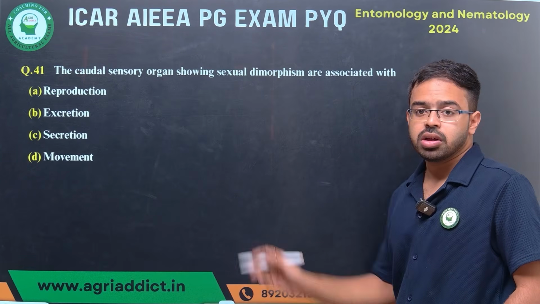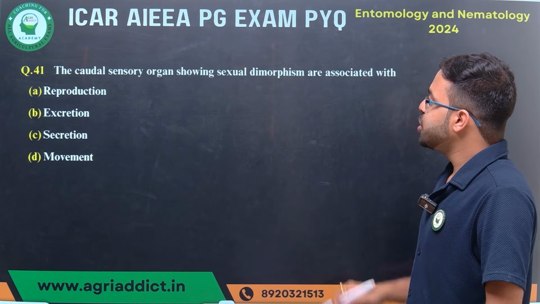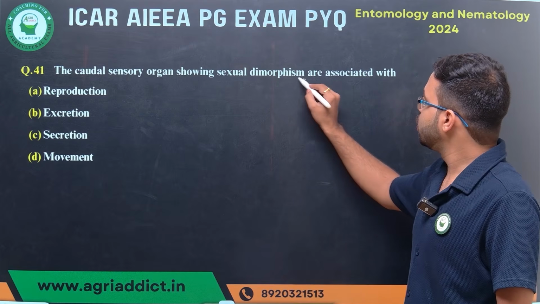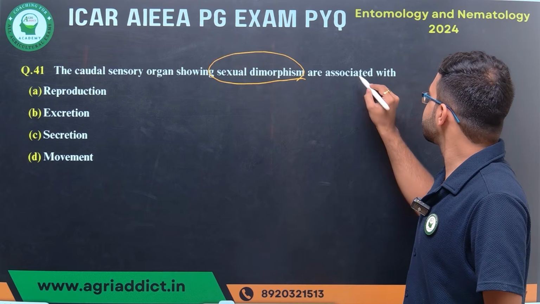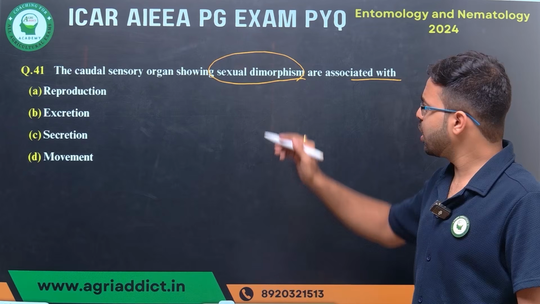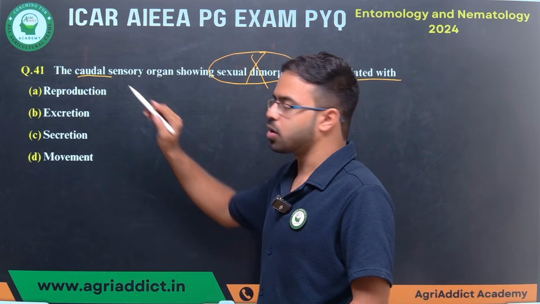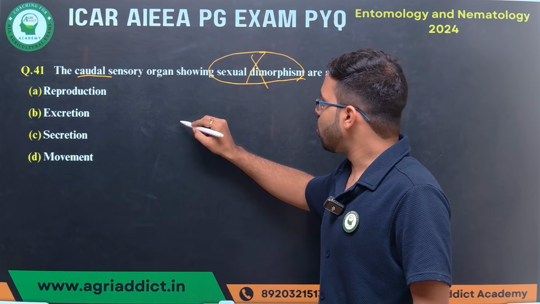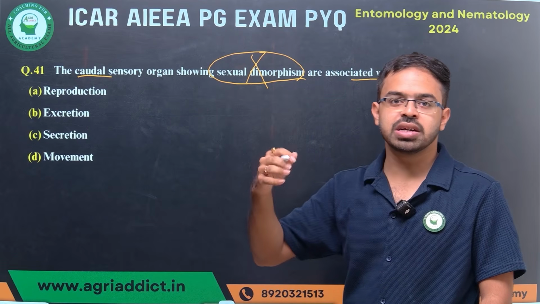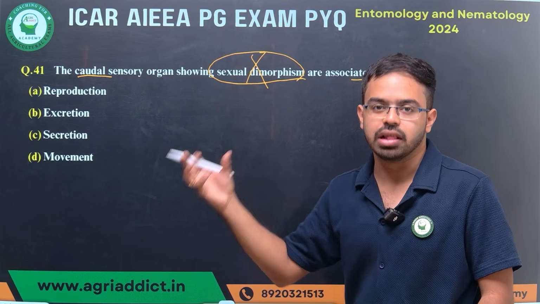Next, the caudal sensory organ showing sexual dimorphism are associated with. Forget about sexual dimorphism. See the caudal sensory organ. Caudal means the region which is located just behind the tail.